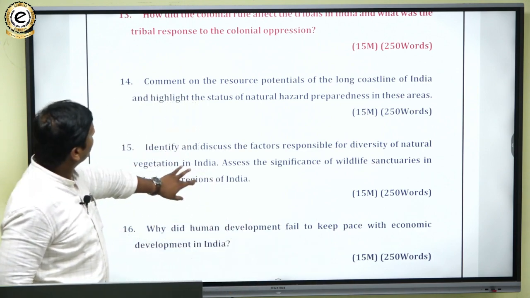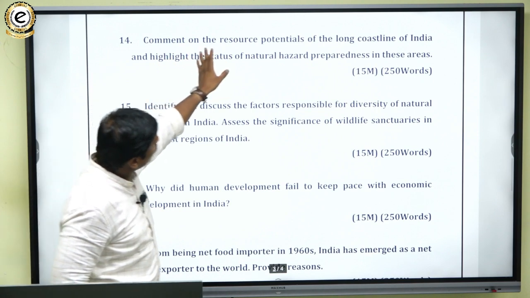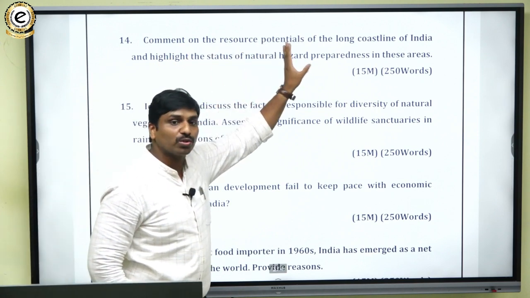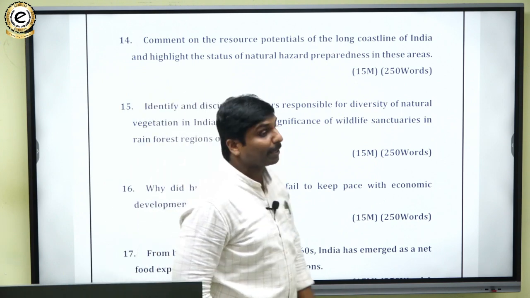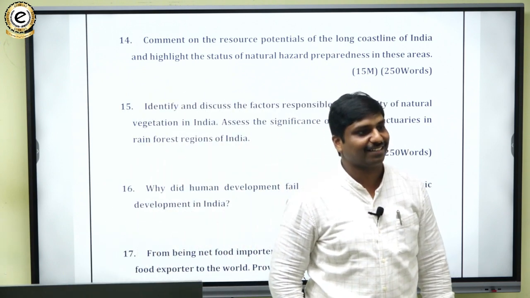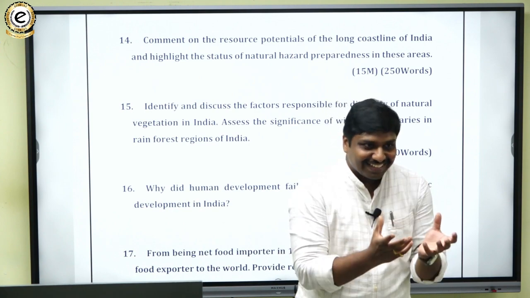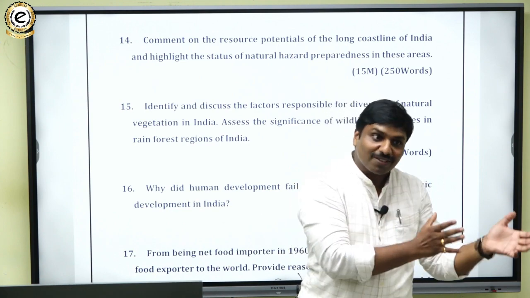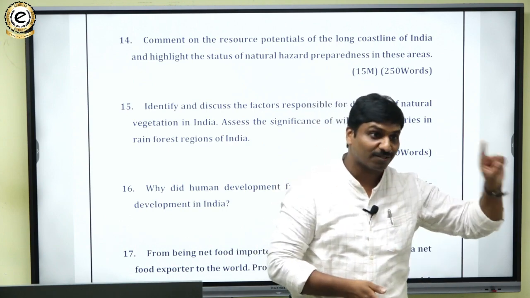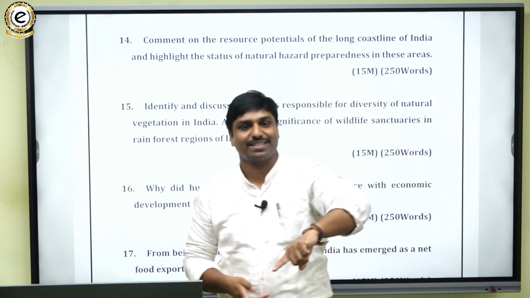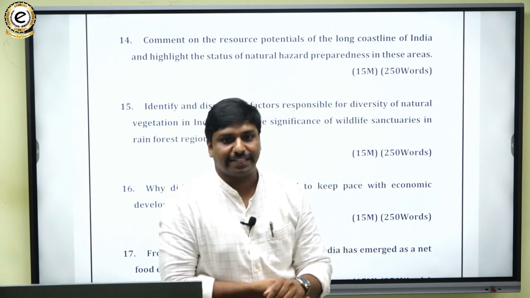Now, if you look at the geography section again: comment on the resource potential of the long coastline of India and highlight the status of natural hazard preparedness in these areas. Again, you look, you need knowledge of geography, and again you need knowledge of disaster management. So GS1 is systematically interlinked with GS3. Again, you look at how applicative knowledge is required here.